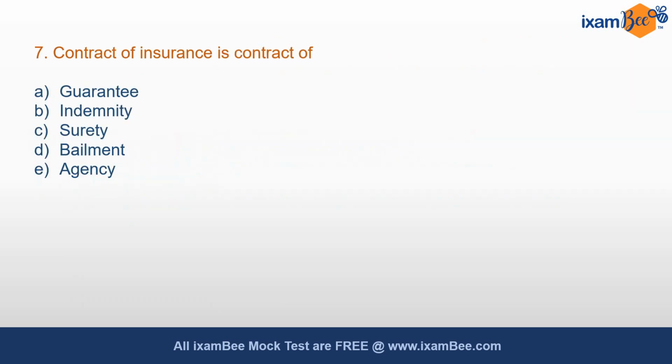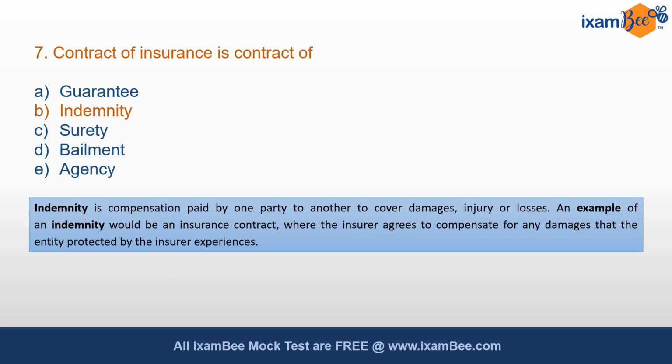Moving to question 7. Contract of insurance is a contract of. Correct answer is indemnity. Indemnity is compensation paid by one party to another to cover damages, injury or losses. And an example of indemnity would be an insurance contract where the insurer agrees to compensate for any damages that the entity protected by the insurer experiences. So contract of insurance is the contract of indemnity.